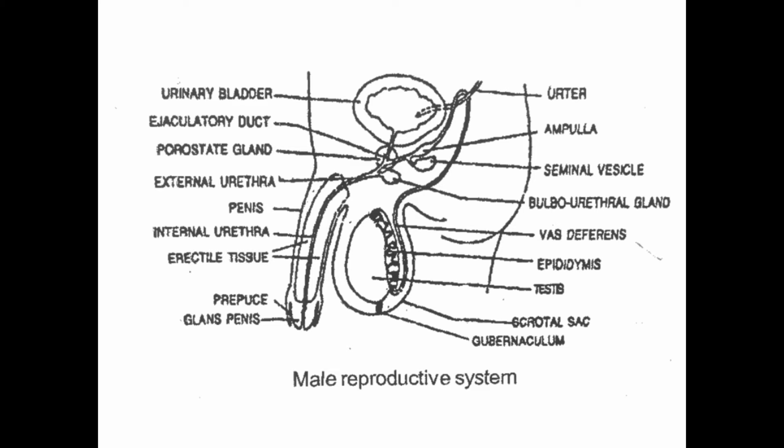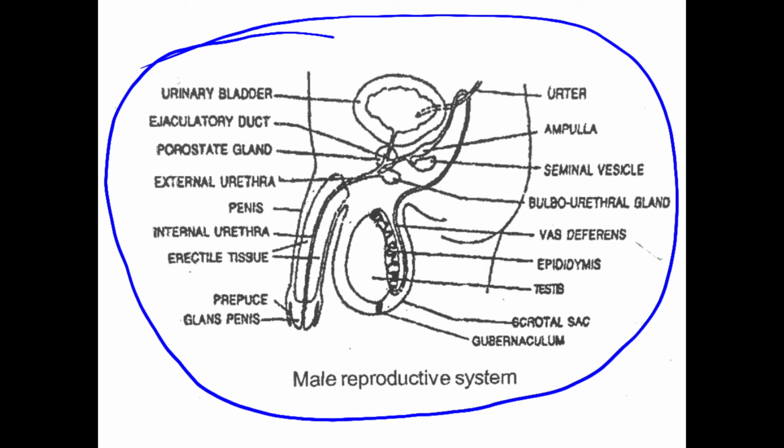So this is the male reproductive system. This is the urinary bladder. This is the ejaculatory duct, prostate gland. Okay, the prostate gland is single.